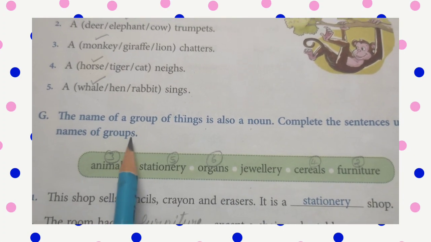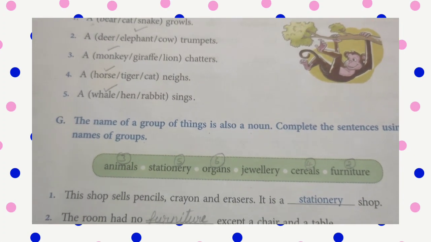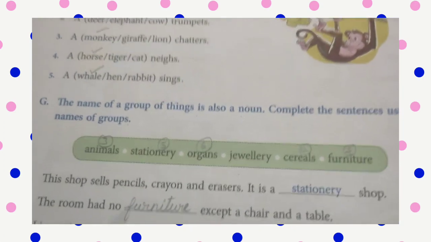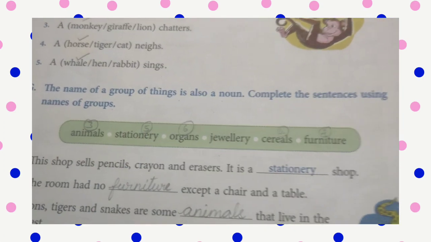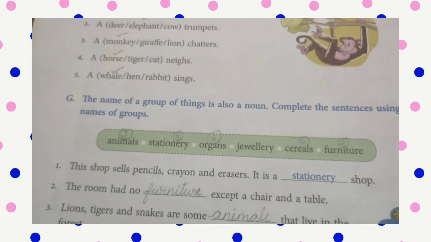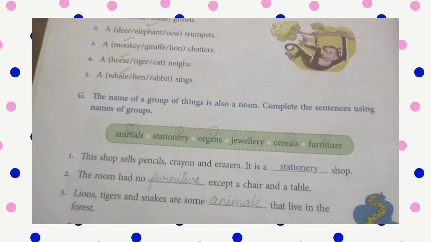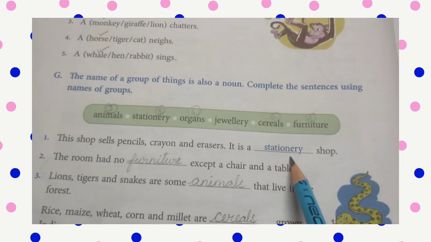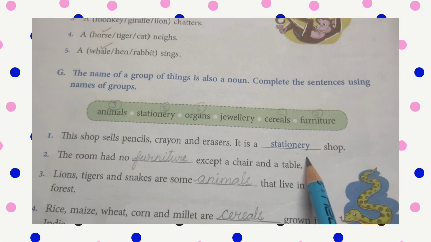Now, the name of a group of things is also a noun. Complete the sentence using names of groups. So here, a group of things is also a noun. Okay, that is called a collective noun. Yes, you have to write the correct word here, the correct noun.